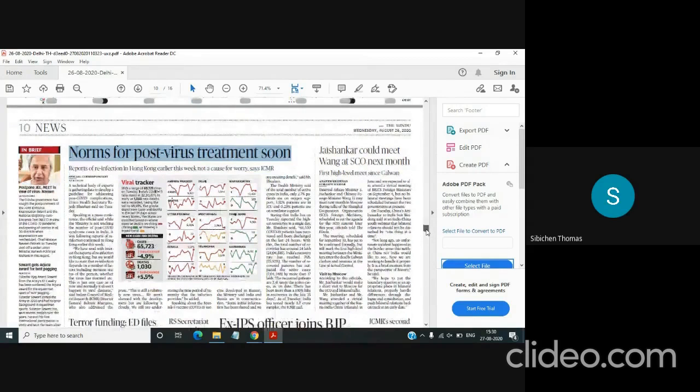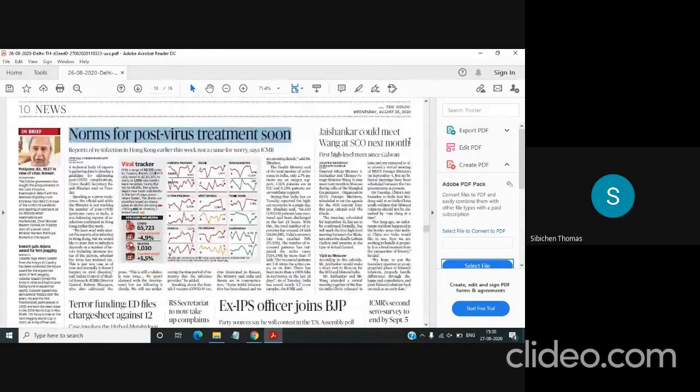Then you have this article in international relations. Jaishankar could meet Wang at Shanghai Cooperation Organization next month. So this is important. What is the role of India in the Shanghai Cooperation Organization? You need to know. Why should Jaishankar go to the Shanghai Cooperation Organization? We need to know. So this article is very important and it comes under GS2 in international relations.